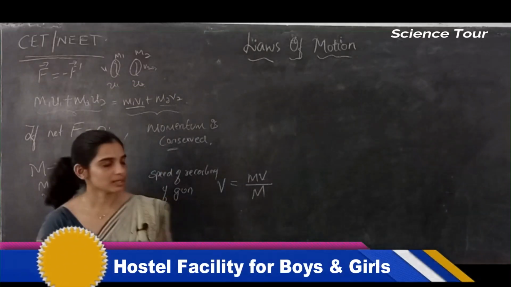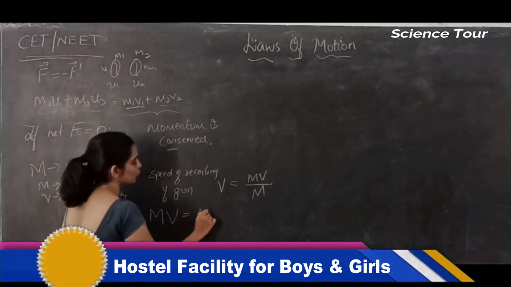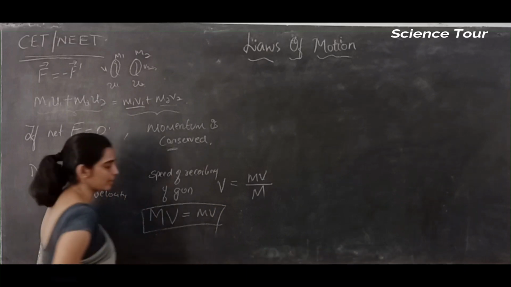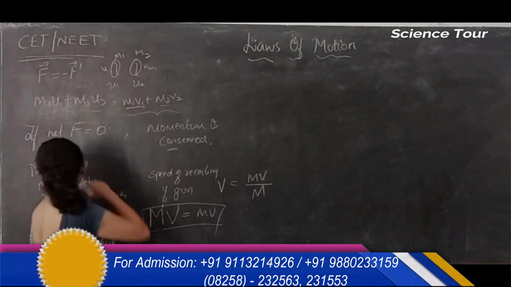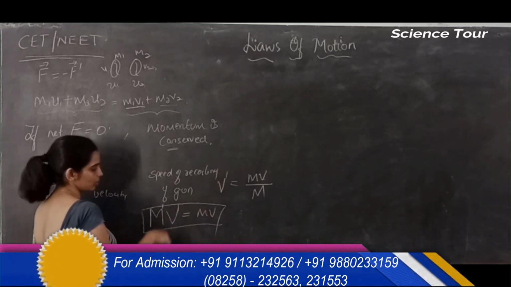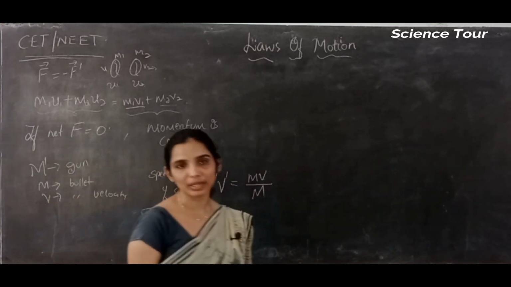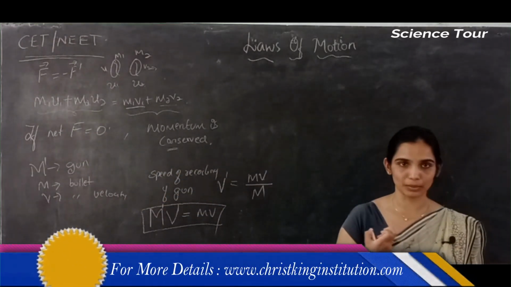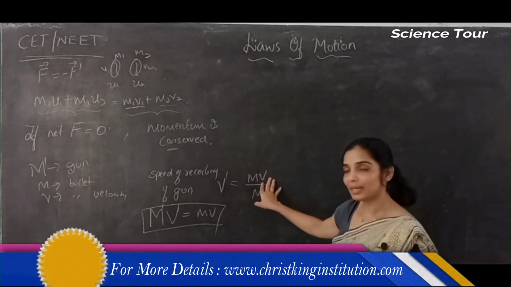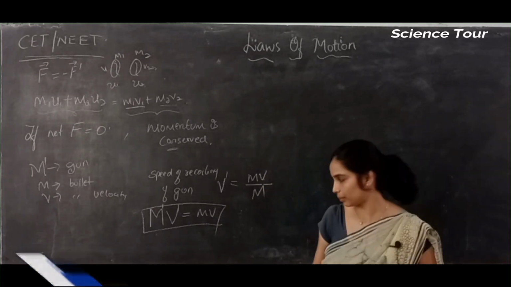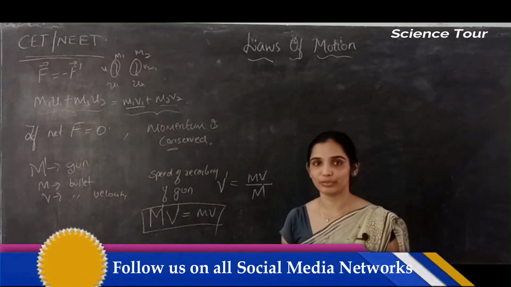Why? Because the momentum of the gun should be equal to the momentum of the bullet after the fire. Momentum of the gun, let me take it as m dash v dash. This is mv, the momentum of the bullet, and m dash v dash is the momentum of the gun. Do you get it? The gun fires the bullet, so the recoil speed of the gun will be the momentum of the bullet divided by the mass of the gun, because the momentum of the gun is equal to the momentum of the bullet after the fire.